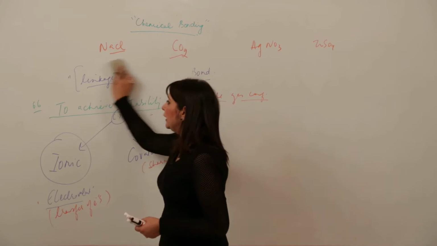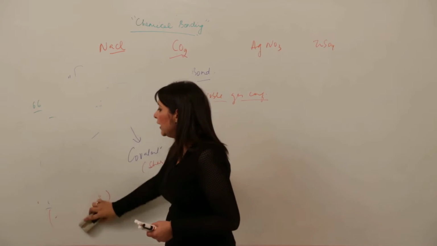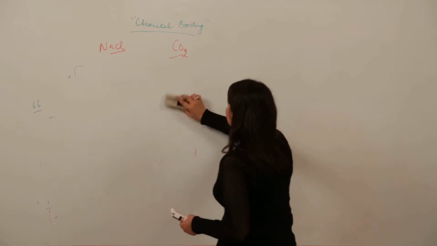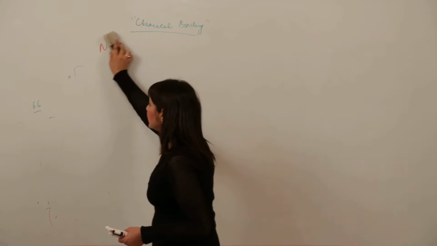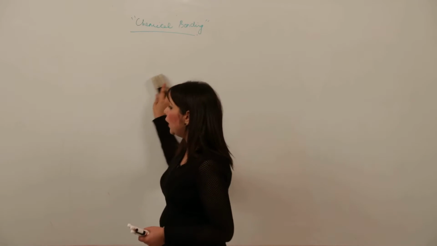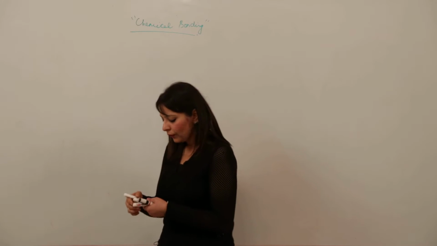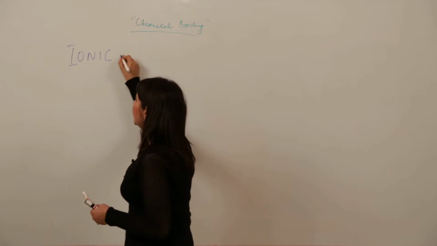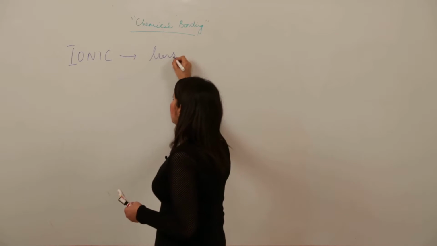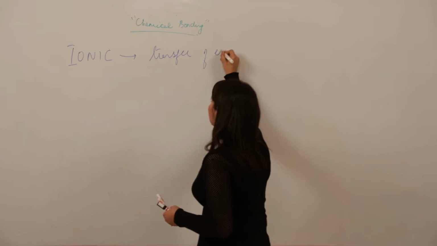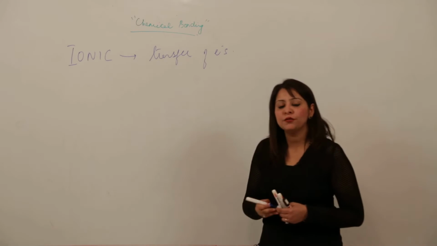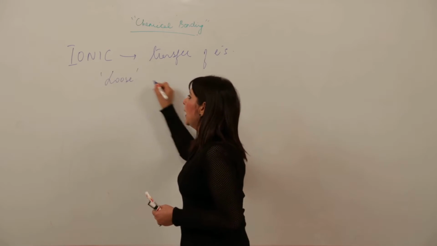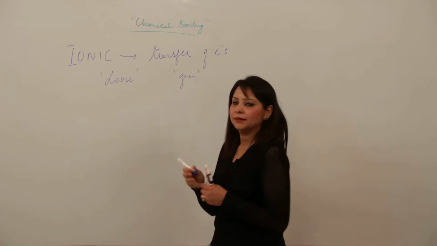We'll be taking up the ionic and covalent bond one by one, so that it should be clear in your mind, and you should know how atoms are linked to each other, what is the process involved, how they share, how they lose or gain. So starting with the ionic bond, as I've told you, ionic bond is formed by transfer of electrons. That means one will lose and one will gain, right?